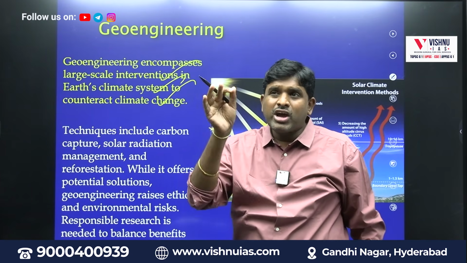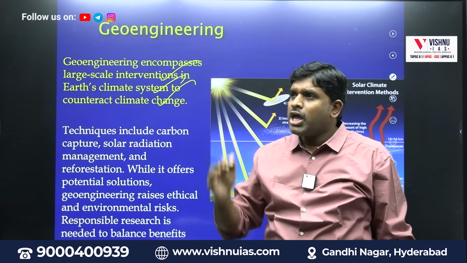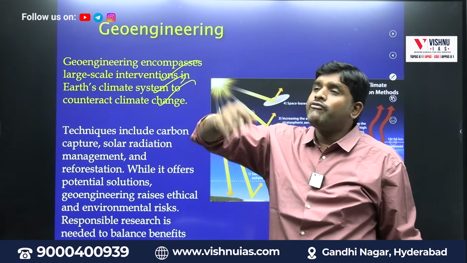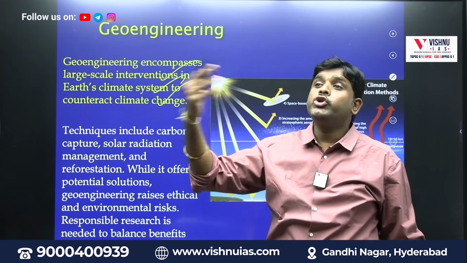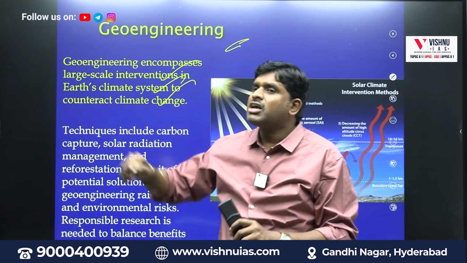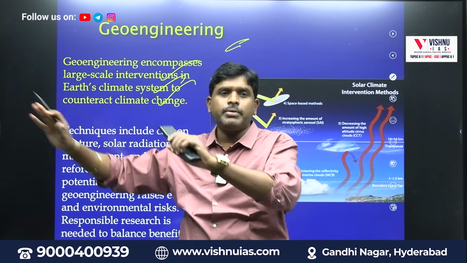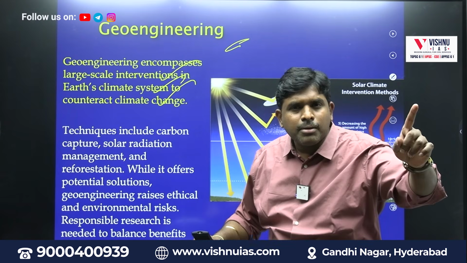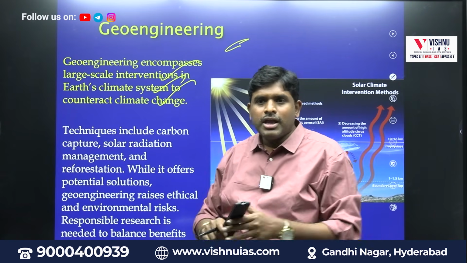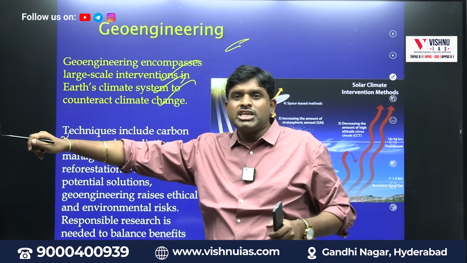Mitigate means reducing its impact. In order to mitigate the impact of climate change, we are having some new technologies, new engineering methods, that is called as geoengineering. For example, carbon sequestration tanks I developed. Whether the carbon amount which is there in the atmosphere will be reduced or not. So I developed what? Carbon sequestration tanks. It is called as what? Geoengineering.